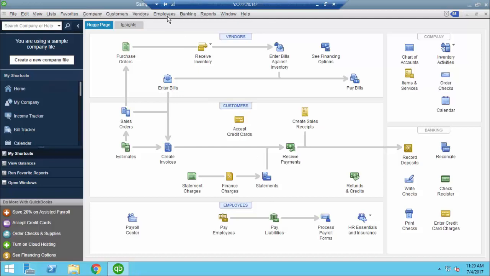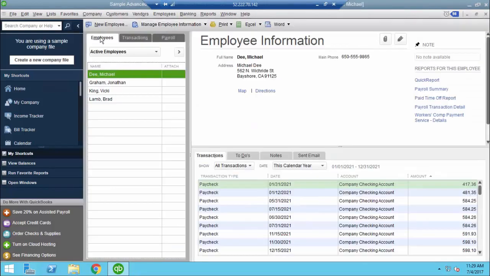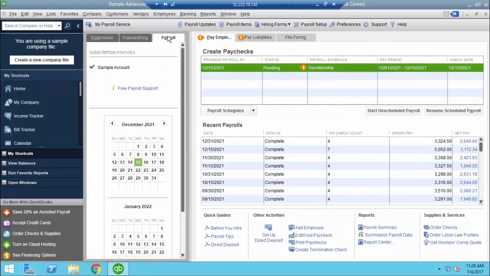So to get started, we're going to jump up to Employees. We're going to come down to the Employee Center. You'll see three tabs open up: Employees, Transactions, and Payroll. I want to draw your attention to Payroll and show you a resource called Hiring Forms.